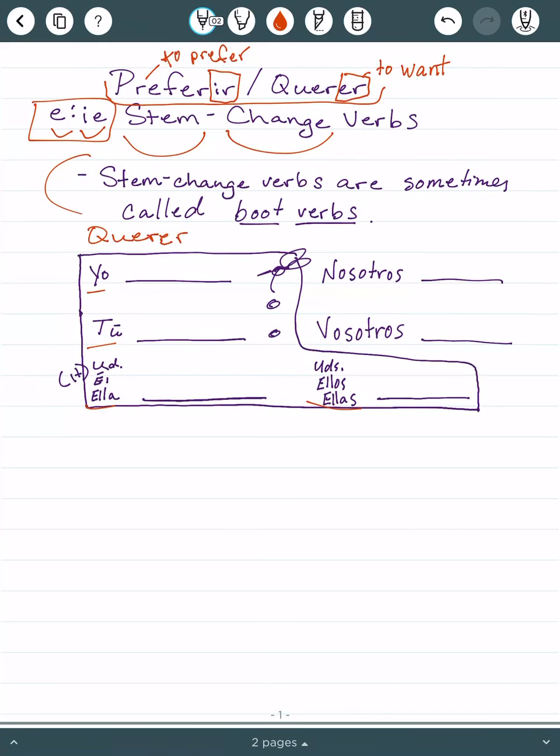If we want to say, I want, what we should be able to do is take off the ER and add an O. That's what we should be doing on these. Take off that ER, add our endings.